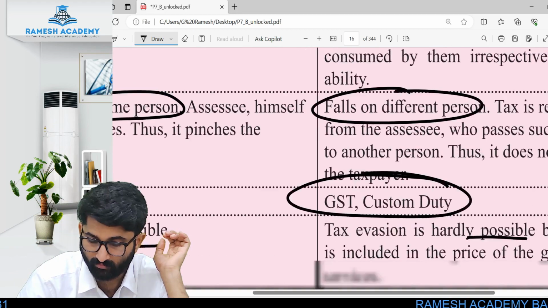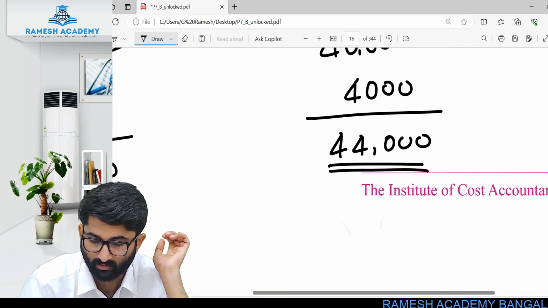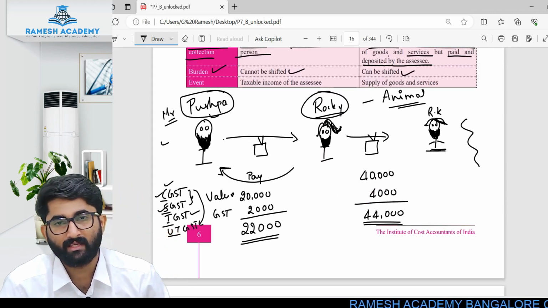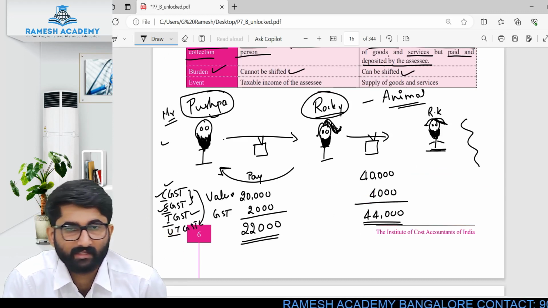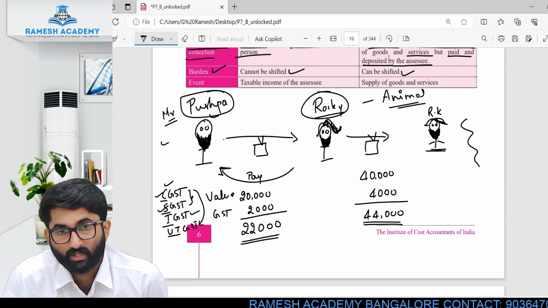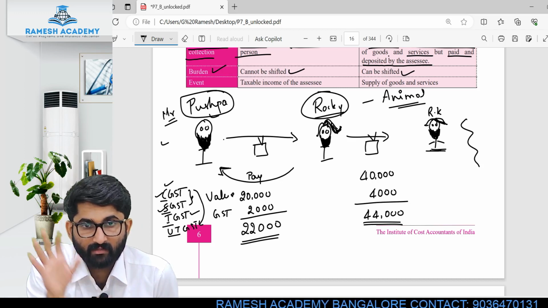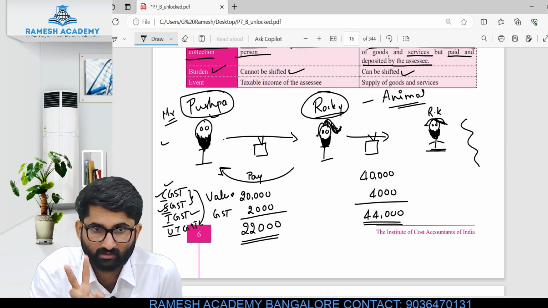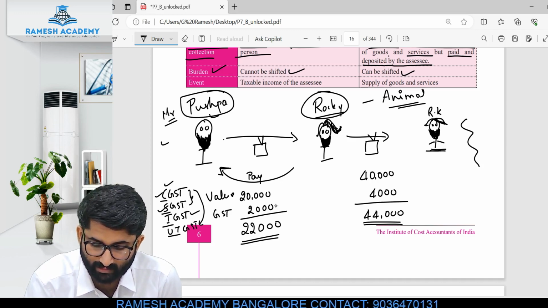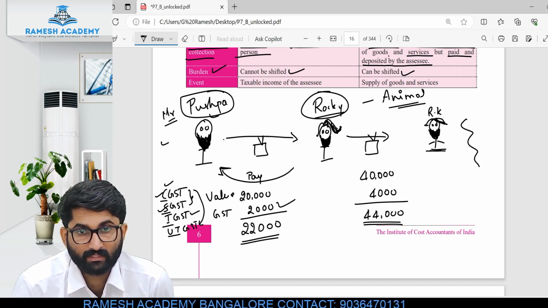Okay, now we will come back to the point of Pushpa, Rocky and Animal. There is one Pushpa, there is one Rocky, there is one Animal. Now Pushpa sold a wooden TV to Rocky and Rocky paid 20,000 plus 2,000, total 22,000. He paid 2,000 as GST.